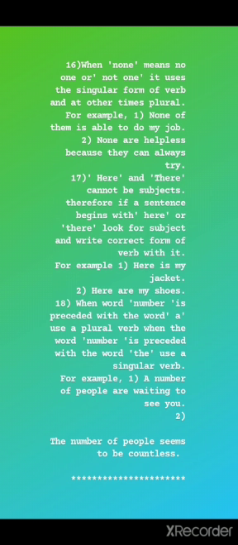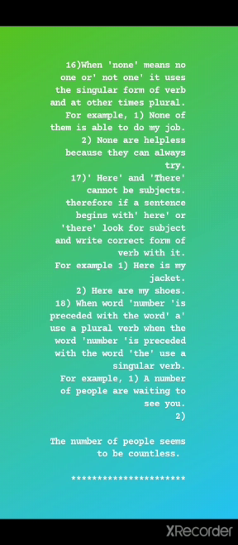Rule number 17. Here and there cannot be subjects. Therefore, if a sentence begins with here or there, look for the subject in the sentence and write the correct form of the verb with it. For example, here is my jacket. So jacket is singular, therefore we have put is. Then, here are my shoes. As shoes are plural, we have put are.